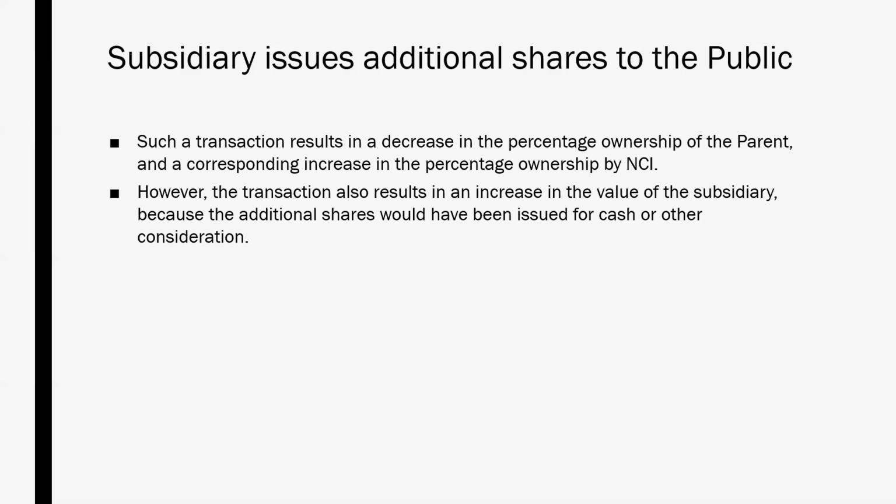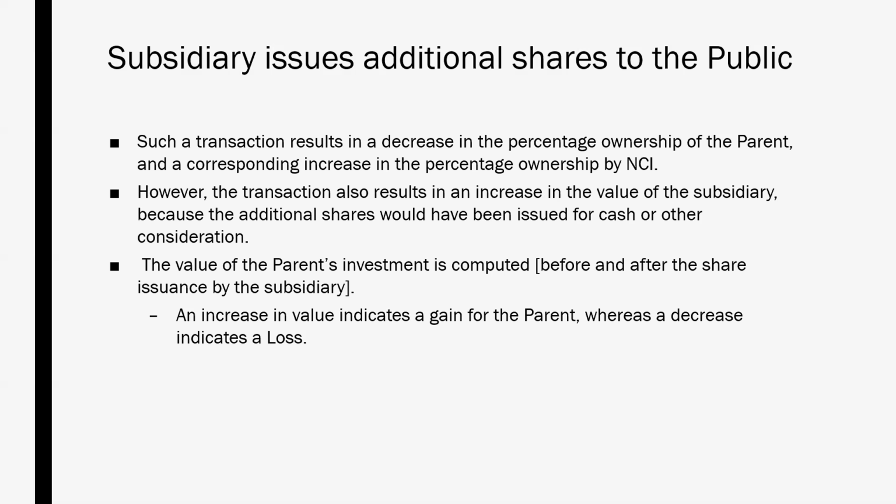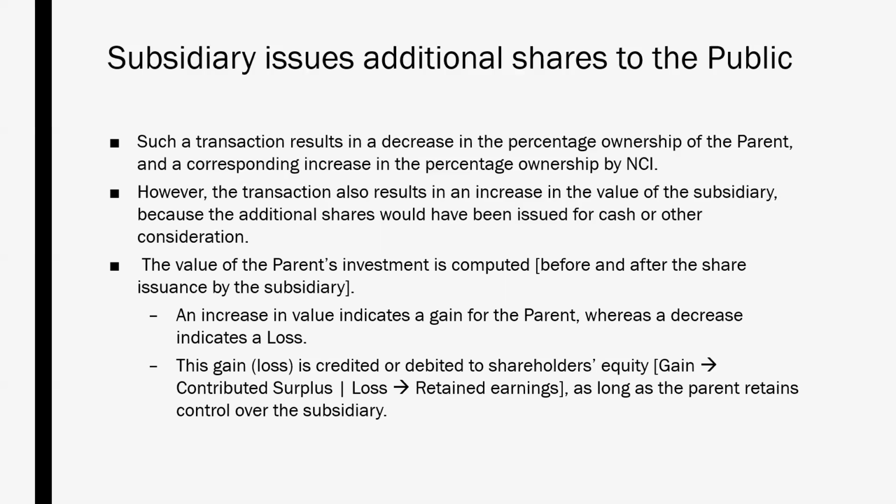So in this case we calculate the value of the parent's investment before and after the share issuance by the subsidiary. If there's any increase in value, it results in a gain for the parent. A decrease will indicate a loss. This gain or loss is recorded through shareholders' equity, the gain going through contributed surplus, the loss going through retained earnings.